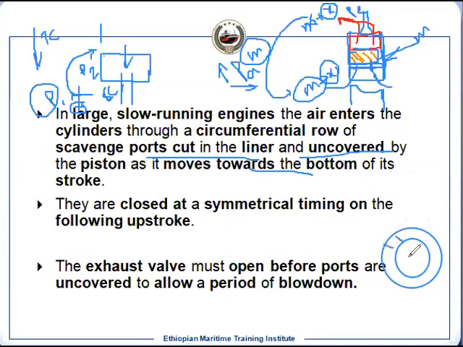Suppose this is the center point, and we put a port diagonally like this. If this port is parallel to the line I had drawn, which we don't do, because we need to put some angle, which is called the swirling angle.